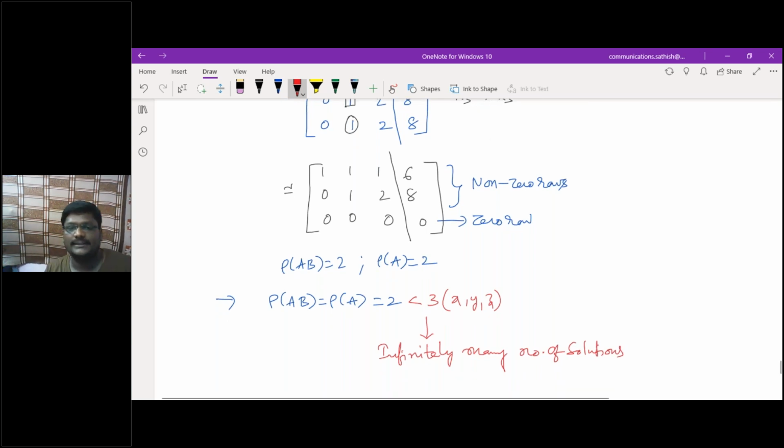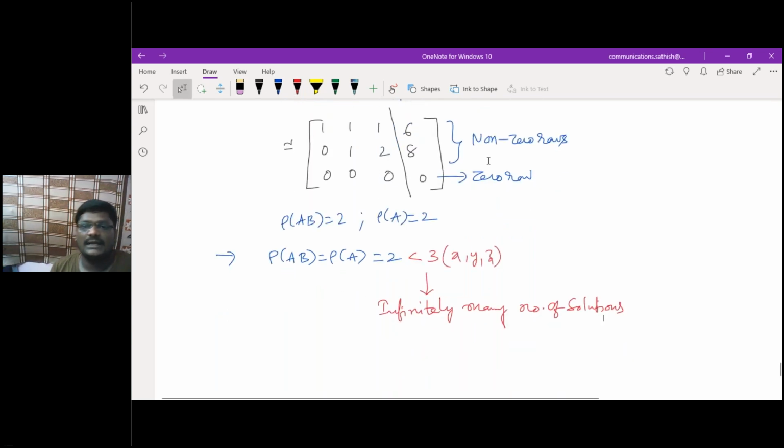Now you got the point. Then how do I have to get the solutions? If you observe the last row, all the elements are 0. So now I need to take the number of arbitrary constants. I need to consider this in the case of infinitely many solutions only.